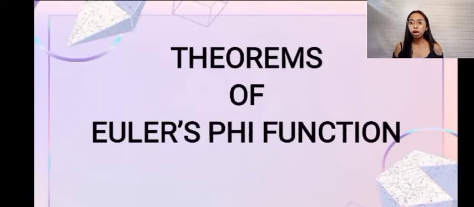Moving forward, we will now be discussing the theorems of Euler's phi function. Let us find out how many theorems are being introduced.